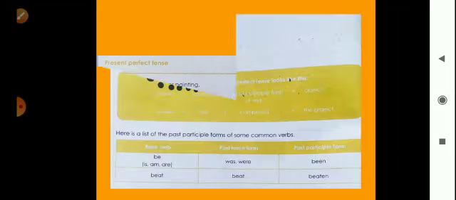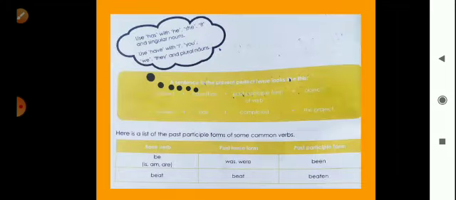So we will see that here a sentence in the present perfect tense looks like this. So here is also one formula to make a sentence of present perfect tense.